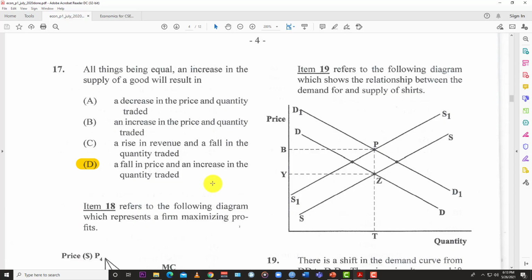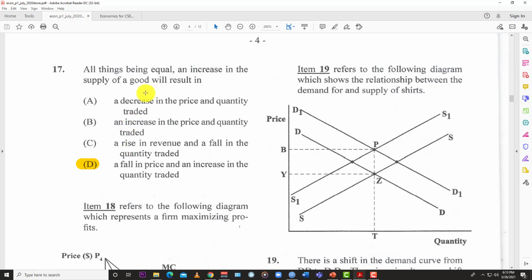And then when the price falls, you have the law of demand kicking in, where people would buy more, right? So that's why the answer is D, a fall in price, because there are too many goods on the market, and an increase in demand.